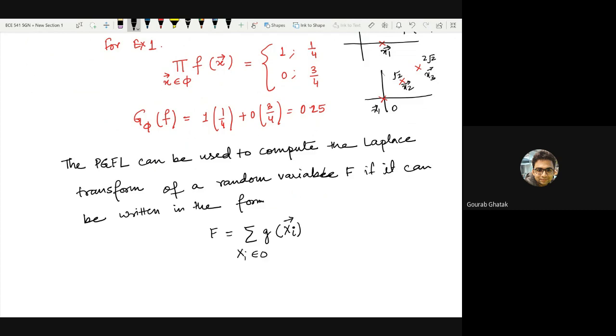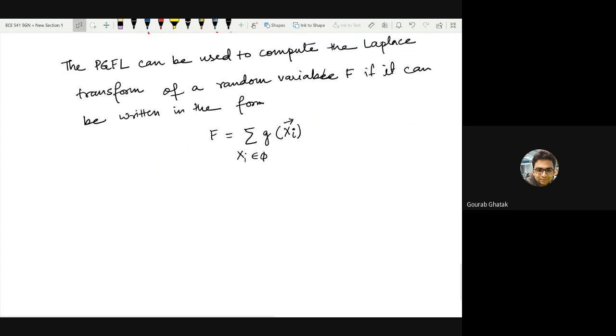Can you recall what the expression for the Laplace transform is? In mathematically rigorous terms, it is called the Laplace functional because it takes a function as the input.